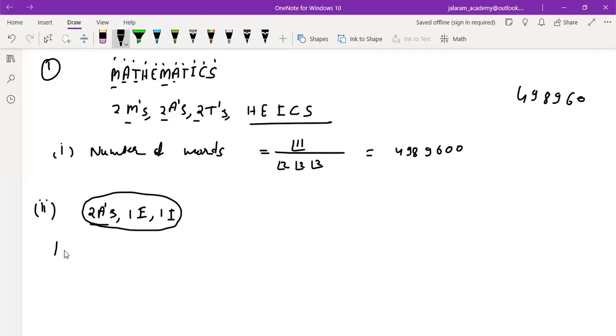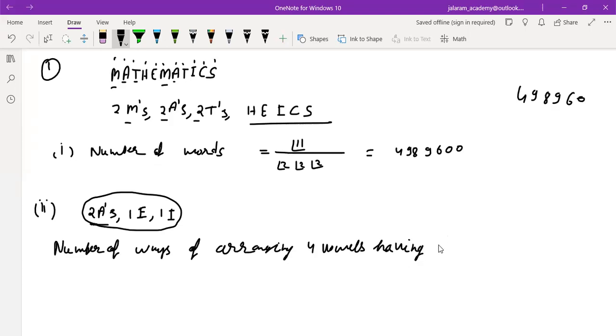Then we write the number of ways of arranging 4 vowels having 2 alike equals factorial 4 upon factorial 2, that is 12. Now this is considered as a single unit.